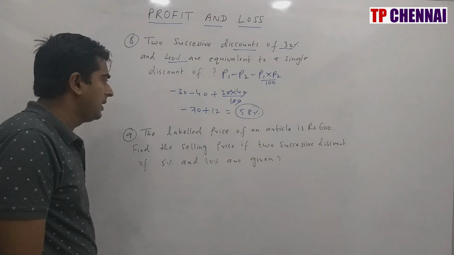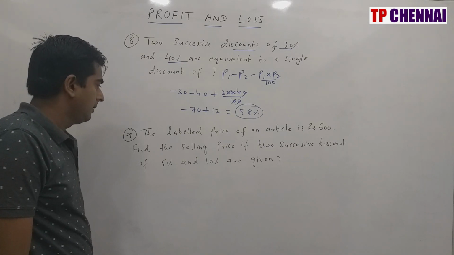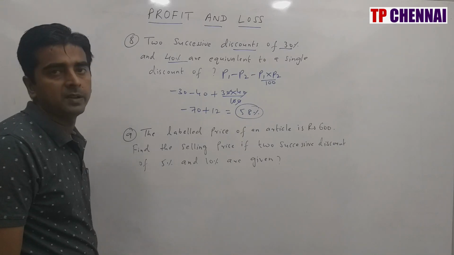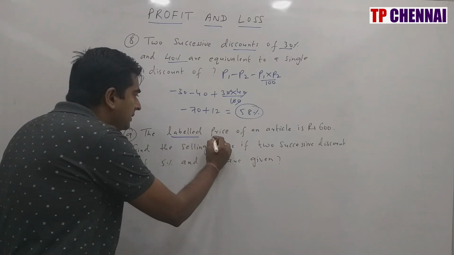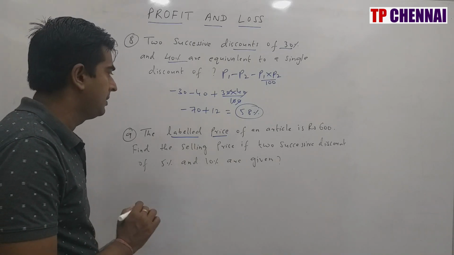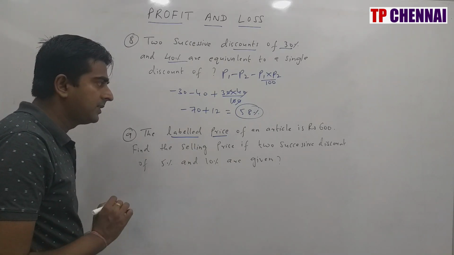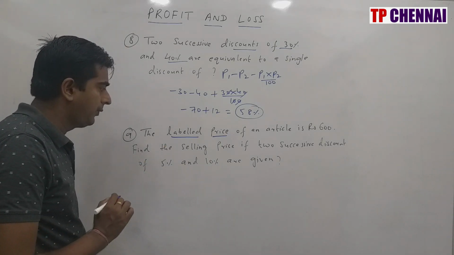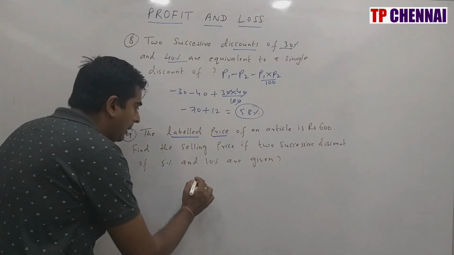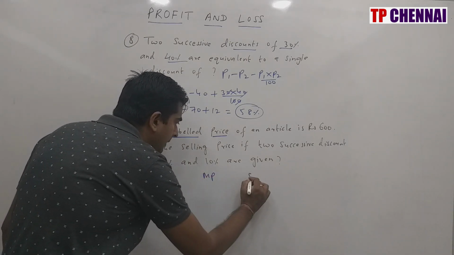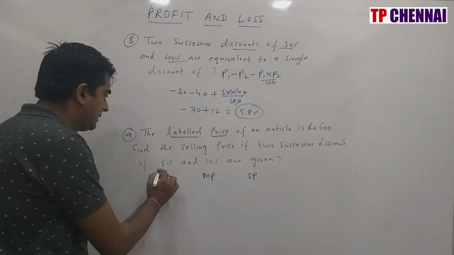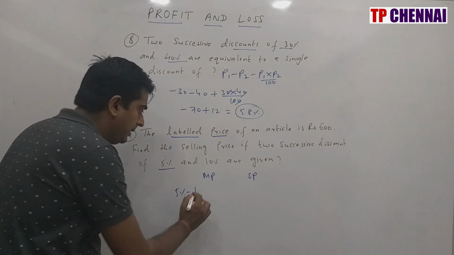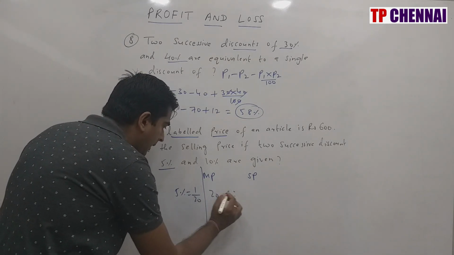Next one. The label price of an article is rupees 600. Find the selling price if 2 successive discounts of 5% and 10% are given. Label price is nothing but mark price, right? So the mark price is given, which is nothing but 600. So I am writing here mark price and here selling price. First discount is 5%. Fraction value is 1 by 20. That means if my mark price is 20, I am getting a discount of 1.